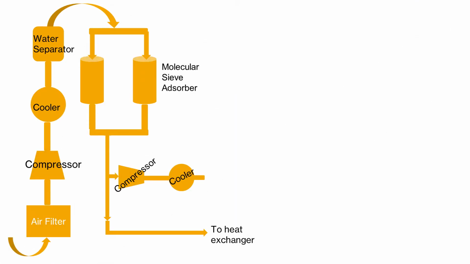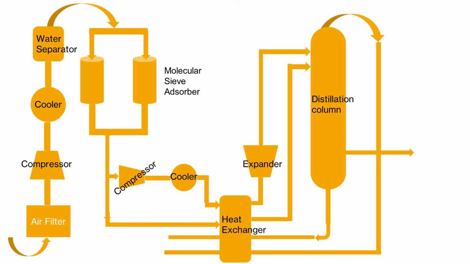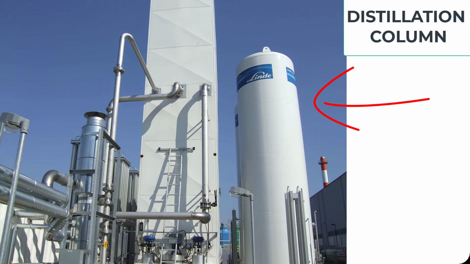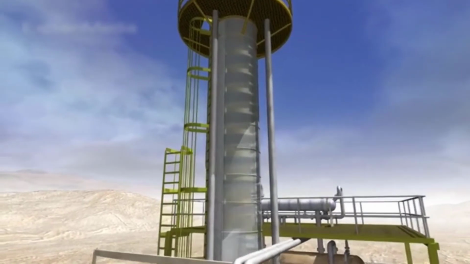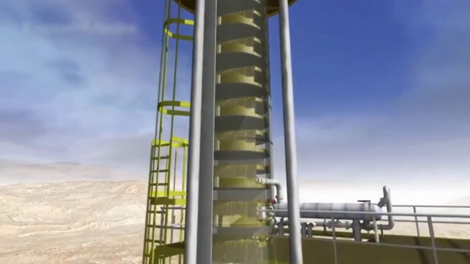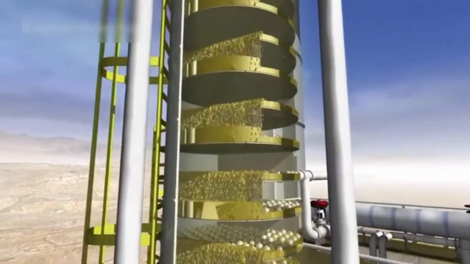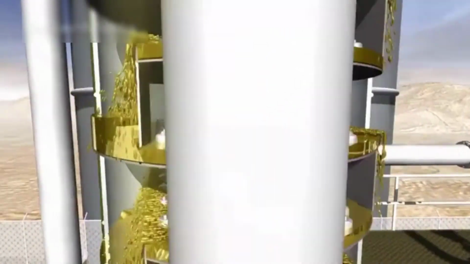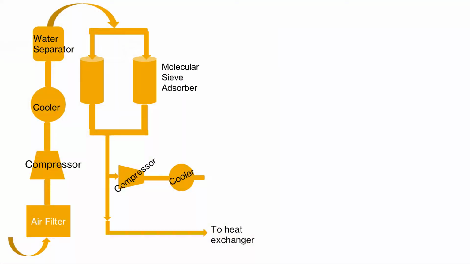Next step is the separating section. Here, air is separated into its major components like nitrogen, oxygen and argon through a distillation process known as fractional distillation. Let's understand distillation in short. In this process, separation of the liquid components is done on the basis of their boiling point difference. Different temperatures are maintained in the column, and with respect to the boiling point of the component, they settle on their tray number.